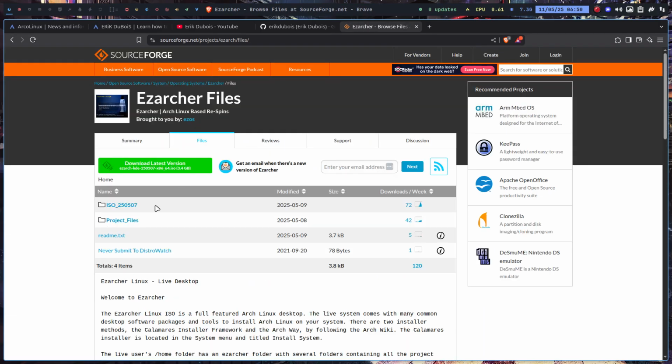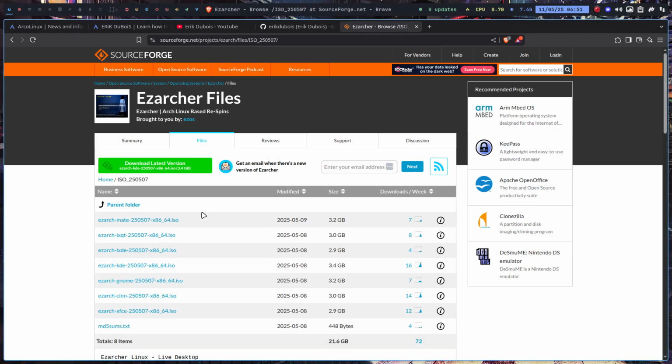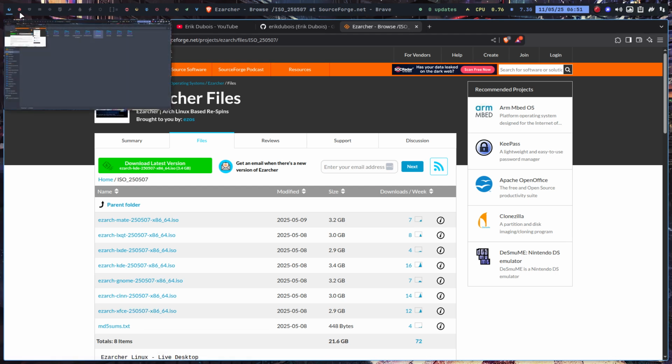Files are here, 2025 0507. That gives a user faith that it is recent and updated and that people can actually download it. As you see, the amount is not that much yet. Ezarcher Xfce, that's the one that I have downloaded. All the rest I'm not interested in, but of course go ahead and download and test. Probably will be super similar to the one I'm showing you now.